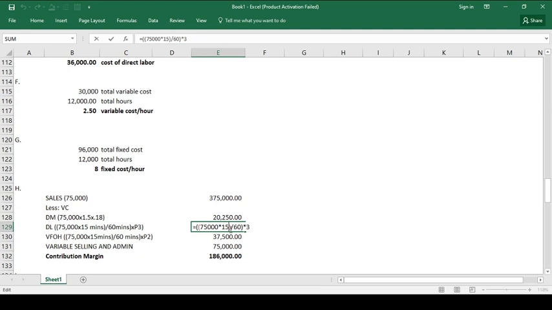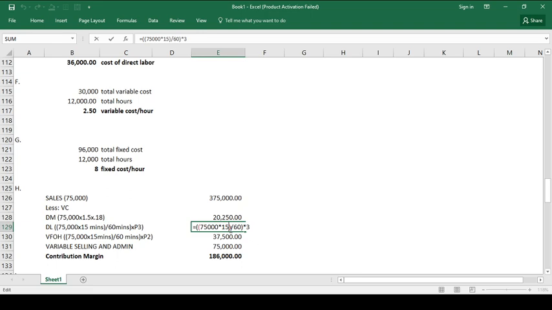So that's why 75,000 units po yung ginagamit ko ngayon because we are required to compute for the contribution margin. So 75,000 multiplied by 15 minutes and then I divided it by 60 minutes to determine the total number of hours related to the 75,000 units sold.